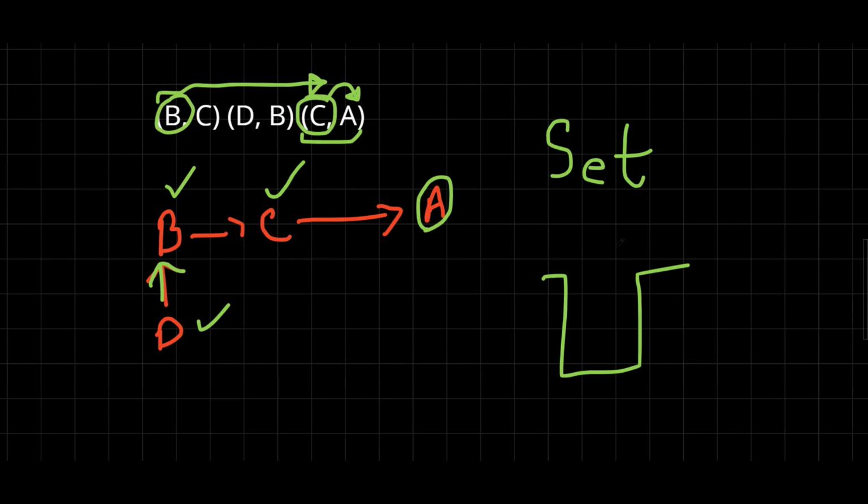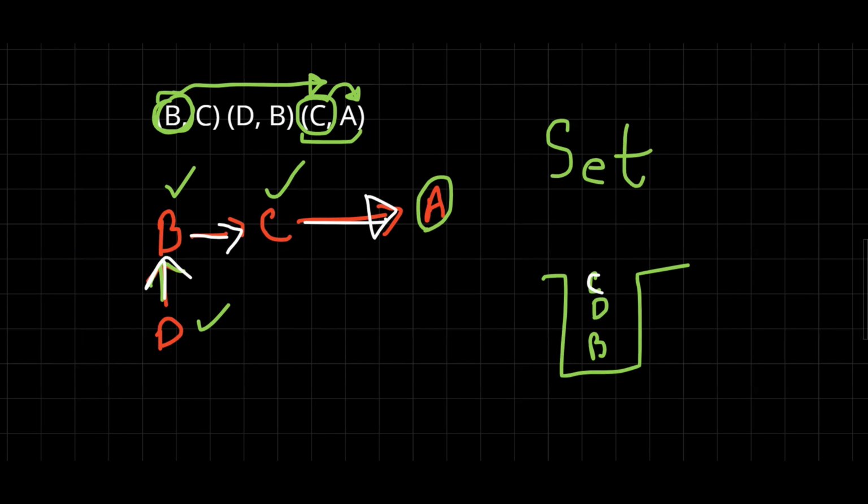So here in this set, we will store the elements B, D, and C. We are clearly noticing that element B has an outgoing edge, which is this. Element D has an outgoing edge, which is this. And element C has an outgoing edge, which is this.